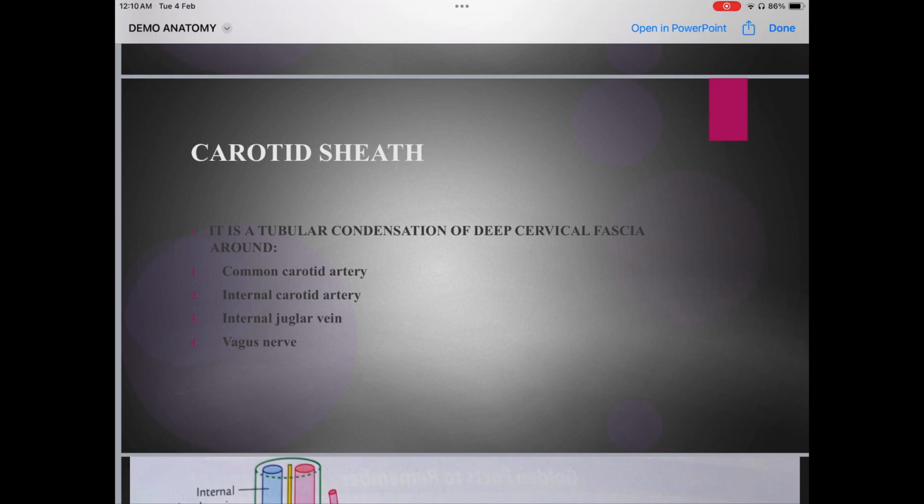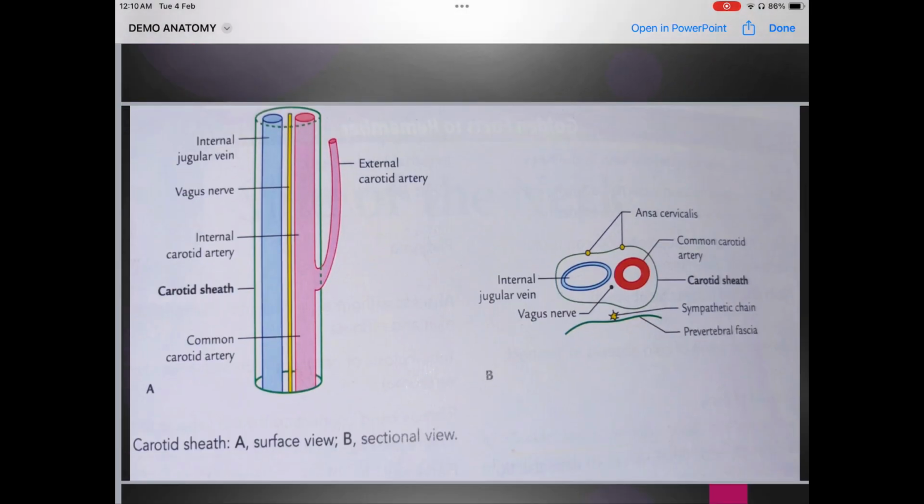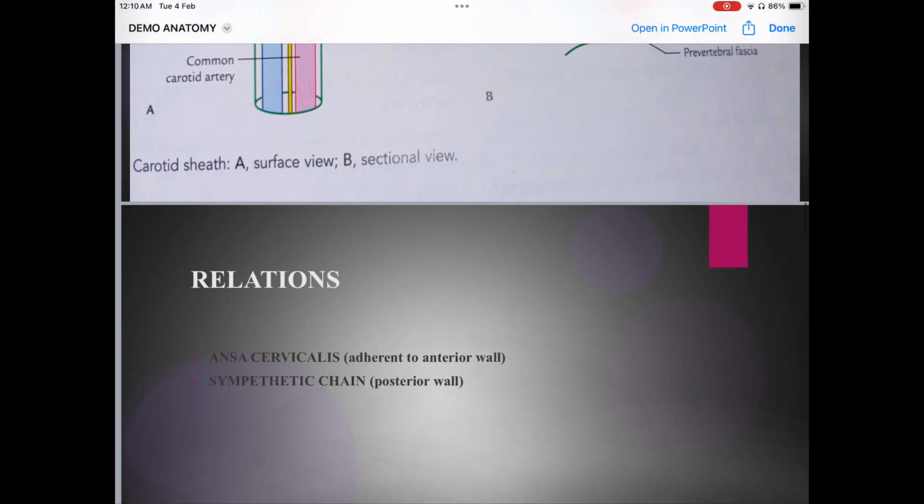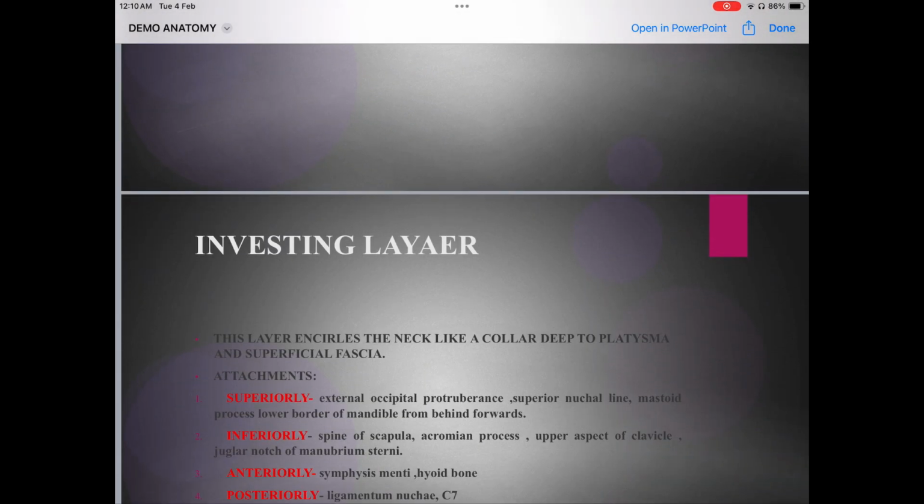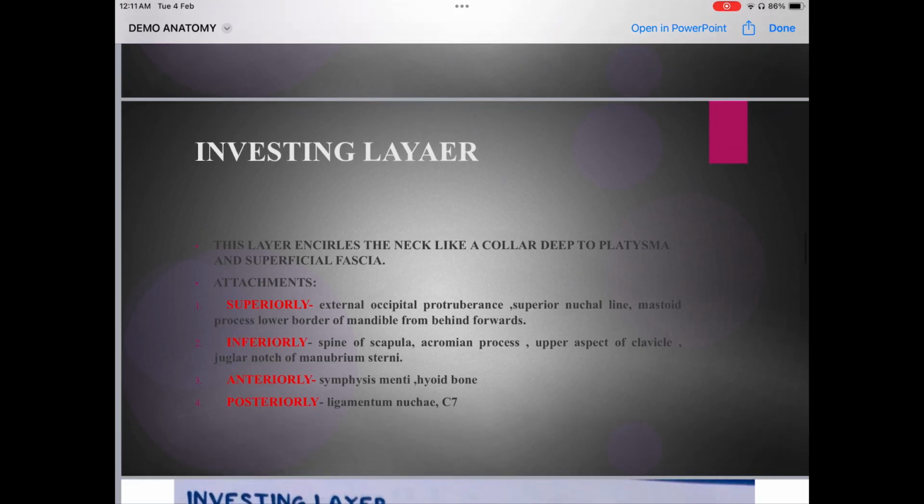If the question comes on carotid sheath in short note form, you're supposed to write the entire content from here. These two diagrams, the well labeled color diagram, have to be there in order to get good marks. Then relations. Now comes the second modification of the deep cervical fascia. As I have told you, there are two modifications which are very important for exam purposes and very frequently asked. They can also ask you a long question, like write the modifications, relations and well labeled diagram of deep cervical fascia. Then you are supposed to write this entire topic, these entire slides along with the given diagrams that I have shown you. Okay,